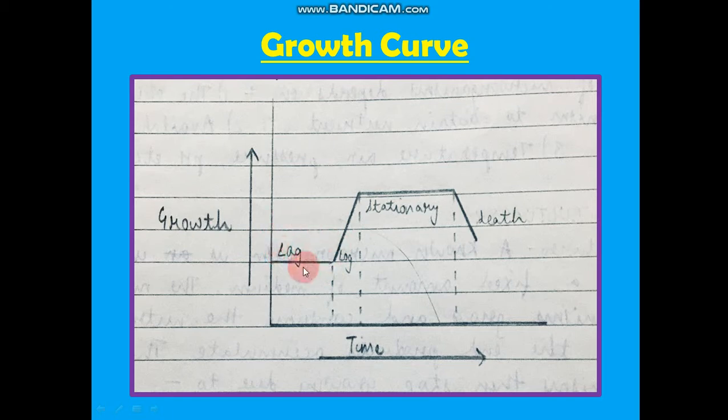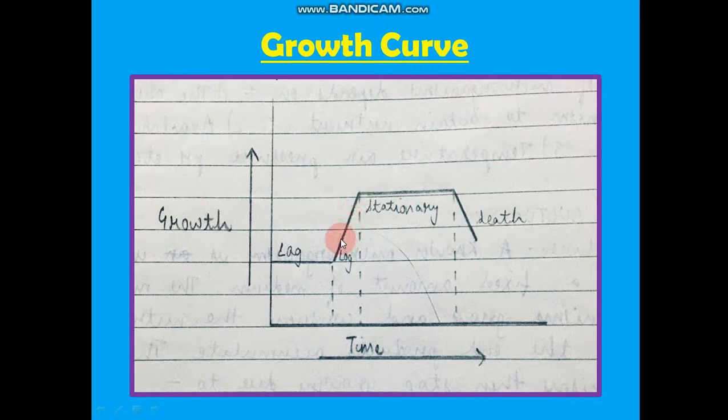The microorganisms acclimatized with the nutrient medium, but when log phase has come, the rate of production, the rate of forming of new cells is much greater than the dying cells. Of course the cells will be dying also, just like the growth which you have studied in class 10th, mitosis. So how we are growing, we are also growing like this. When we are young, we are growing in size. Why?